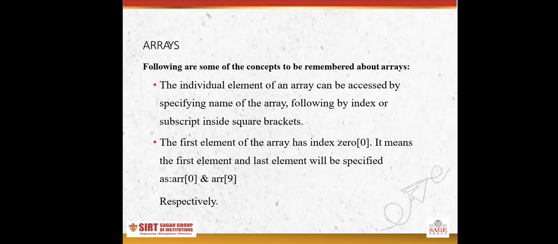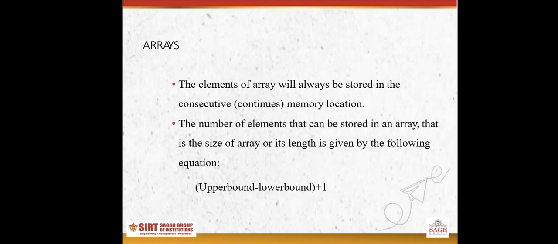Following are some concepts to be remembered about array. The individual element of an array can be accessed by specifying the name of the array followed by index or subscript inside square brackets. First element of an array has index 0. It means first and last element will be specified from arr[0] to arr[9] respectively.